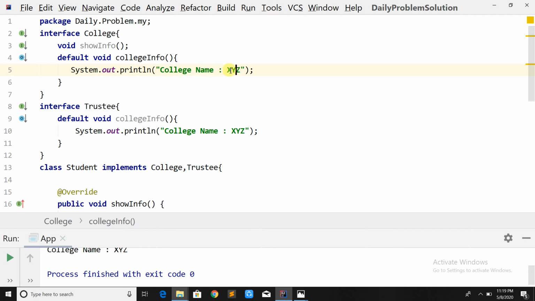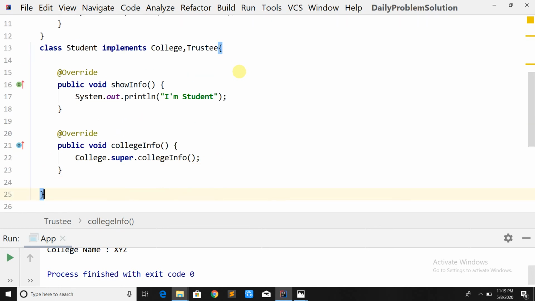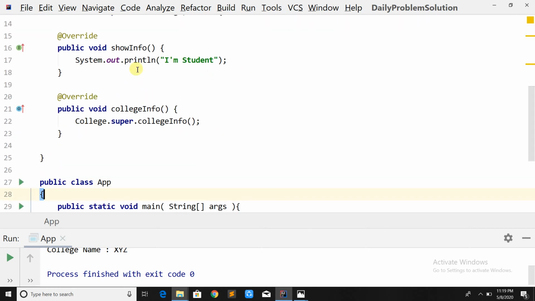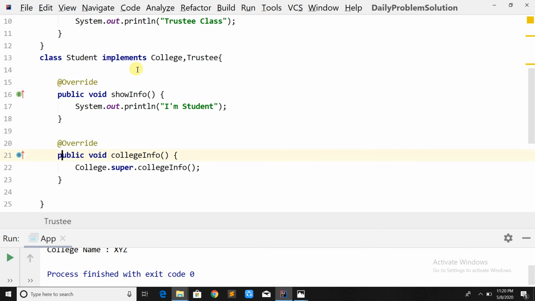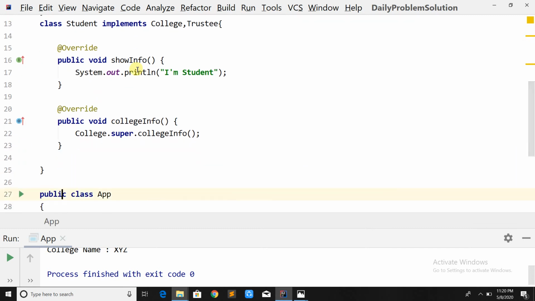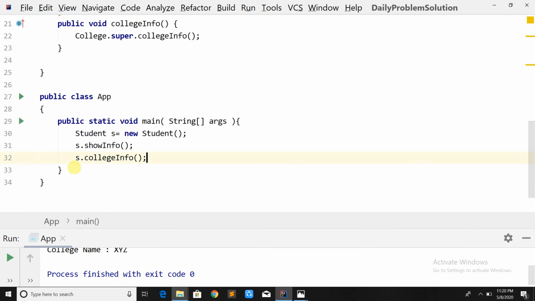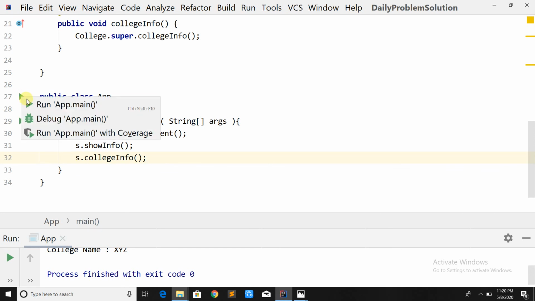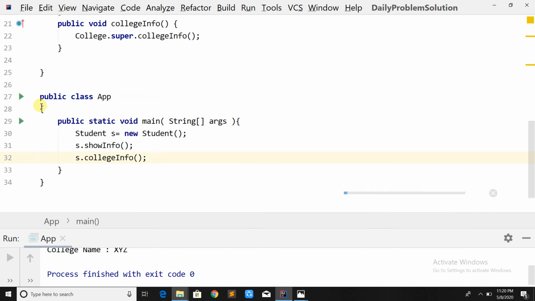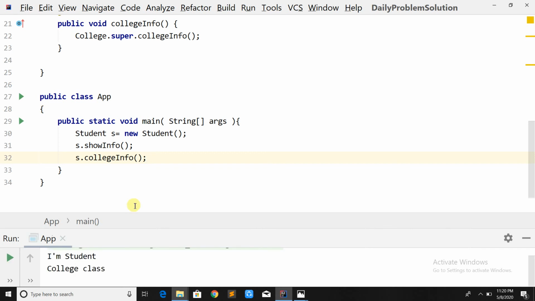I will write here college class, and here trustee class. Okay, so in college info of the student class, I am calling the college info of the college class. So when I call this college info, it will call the college info of the college class, college interface, sorry.